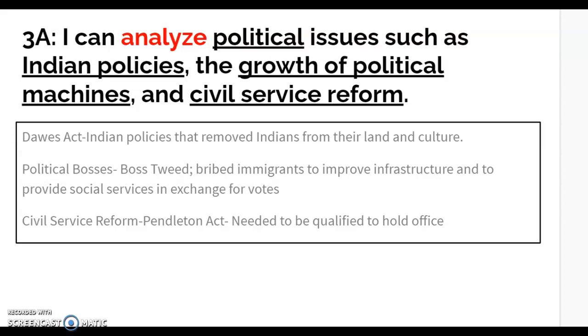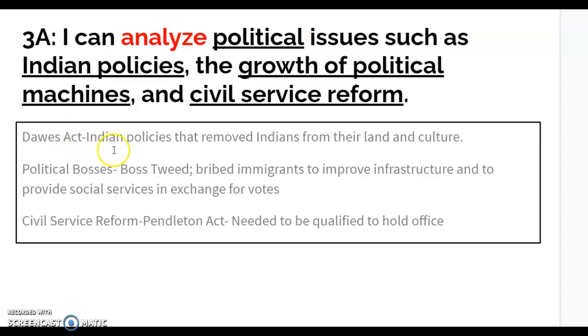Okay, Standard 3A states I can analyze political issues such as Indian policies, the growth of political machines, and civil service reform. So, with this standard, what you need to know is the Dawes Act. The Indian policies that the government created were known as the Dawes Act.